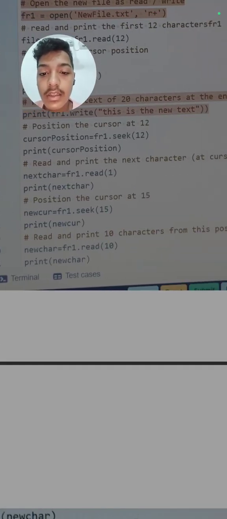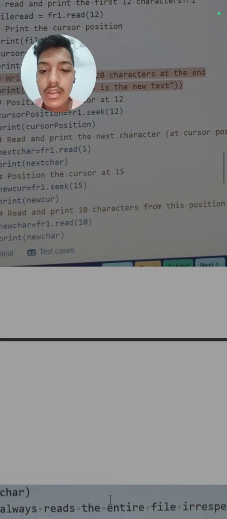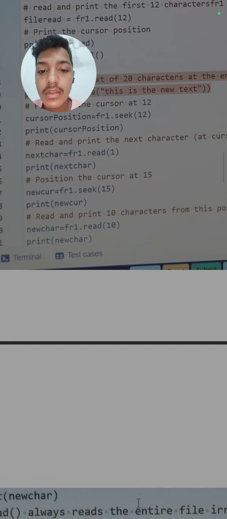So next it is saying to move the cursor to the 15th character. So we'll write fr1 dot seek 15. Then we will print this new cursor position. Then we have to read and print 10 characters from this position, means from the 15th position we have to read and print the 10 characters. So we will write new char is equal to fr1 dot read 10, and then we will print this.